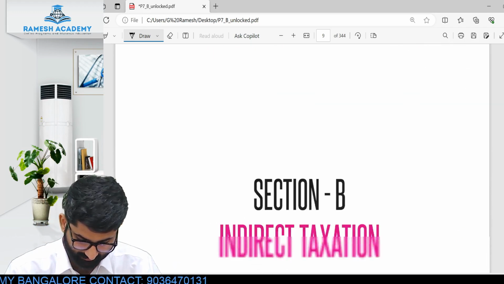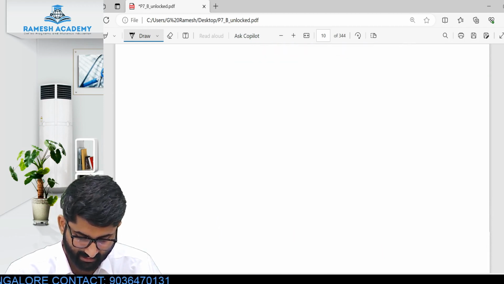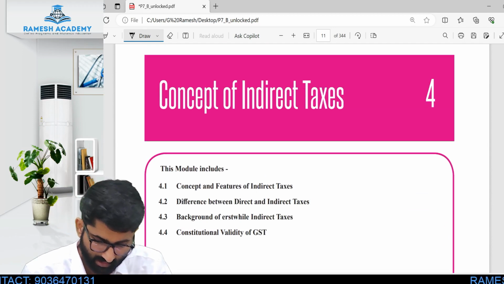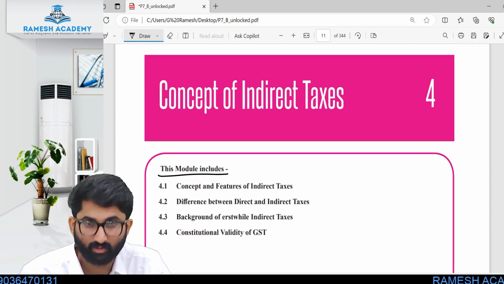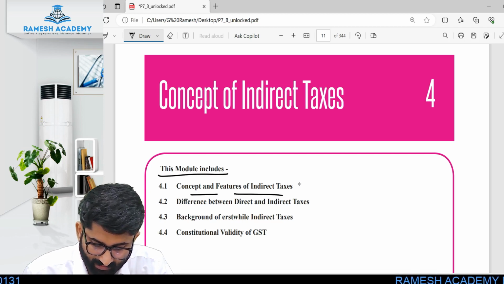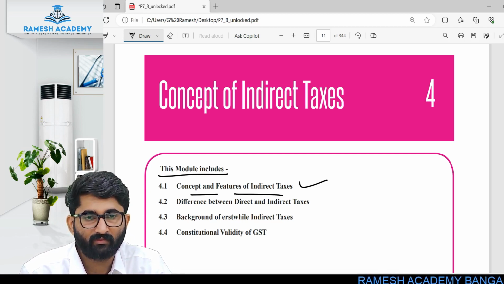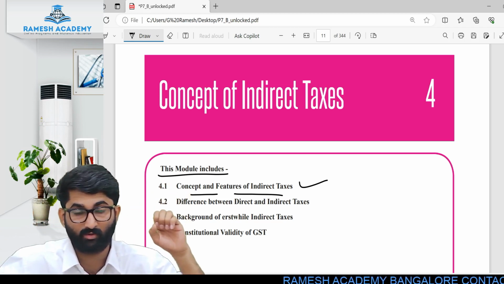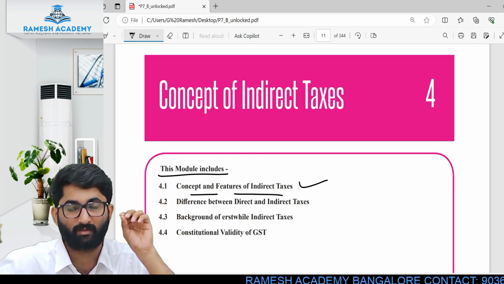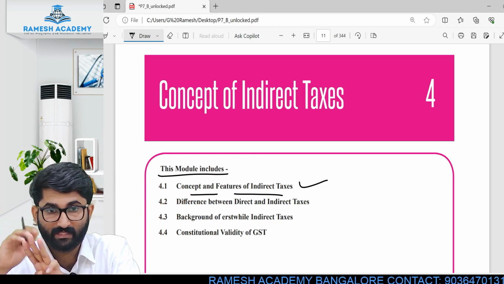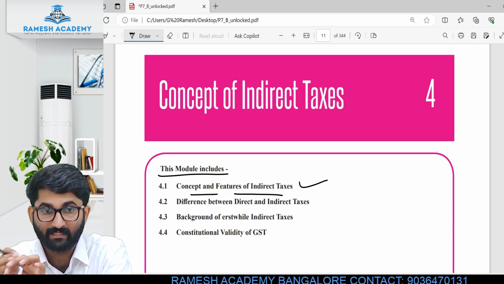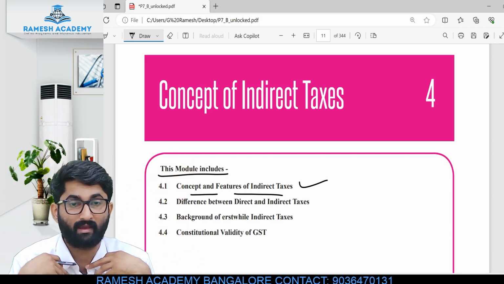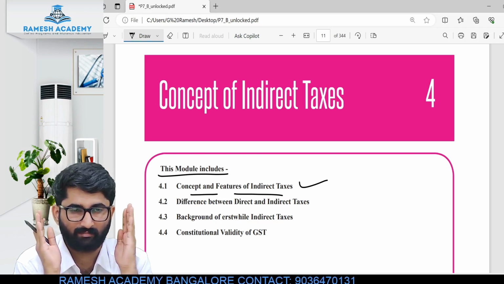Yes, sir. So section B, indirect taxation. In that, first one, the concept of indirect taxes. This module includes the concept and the features of indirect tax. Many of the concepts of indirect tax we already know. Mr. A purchases biscuits from a shopkeeper by paying 30 rupees, which includes 3 rupees as tax. That tax is given to the shopkeeper, so that the shopkeeper will pay this to the government on my behalf. So this is the concept of indirect tax, an easy concept.